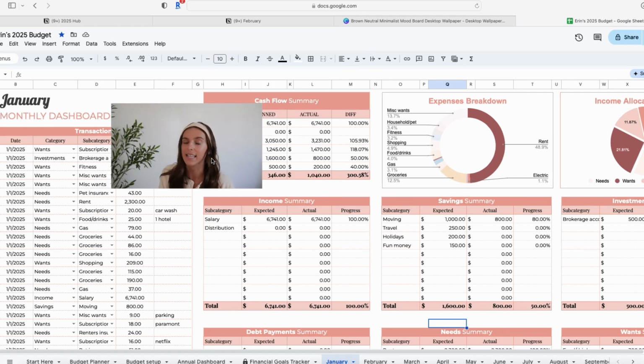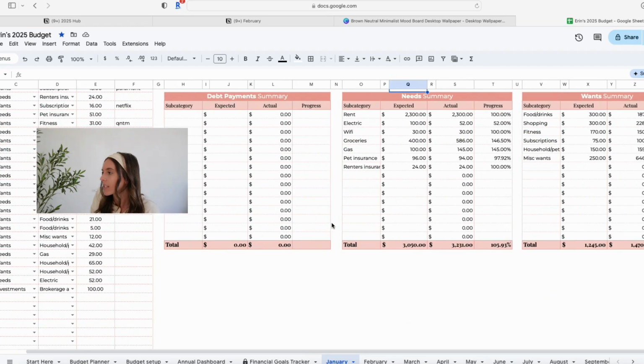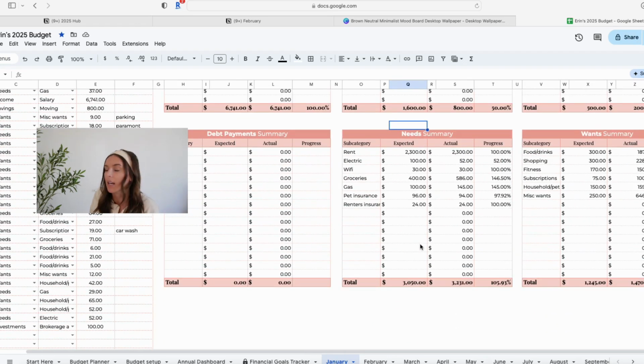Let's talk through it. This is exactly how much money I spent in the month of January. For my income, I am salaried through my business, so my income is always the same. It comes out to $6,741. Then there are the needs and the wants, which are down here. That's where all of my expenses are, because that's the exciting stuff.